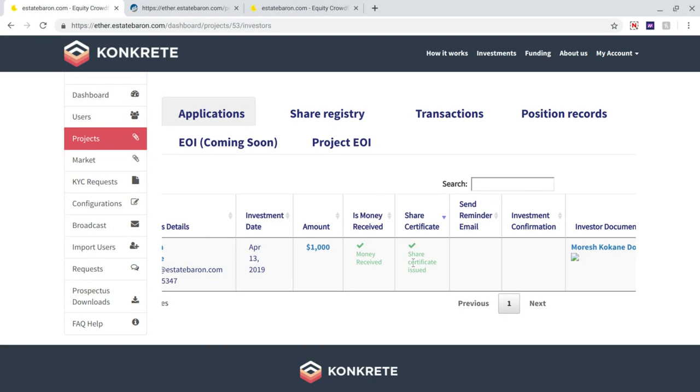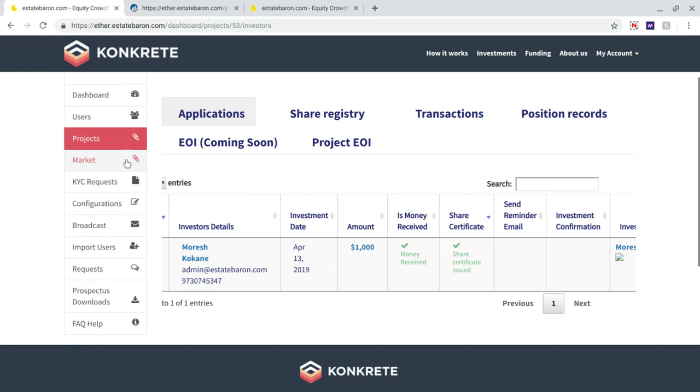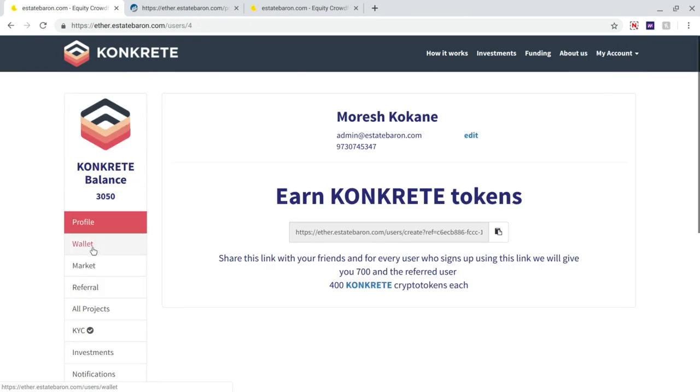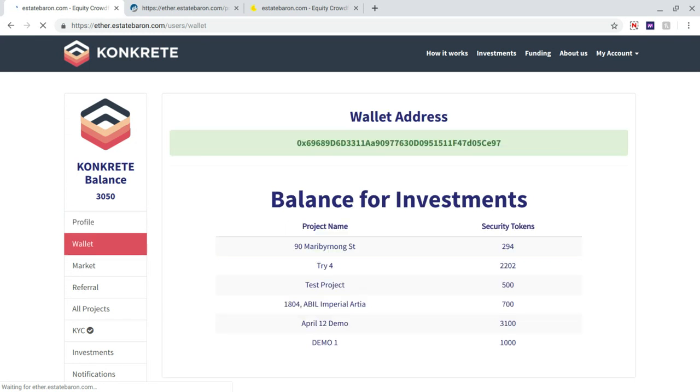And once the share certificate is issued, what should happen is the user in his profile has his own wallet address. Every user has his own unique wallet address, which will have all the security tokens which he has applied and purchased. Now, what this is doing right now is reading that wallet address for this user, which is this address, and pulling up all the security tokens he has purchased so far.